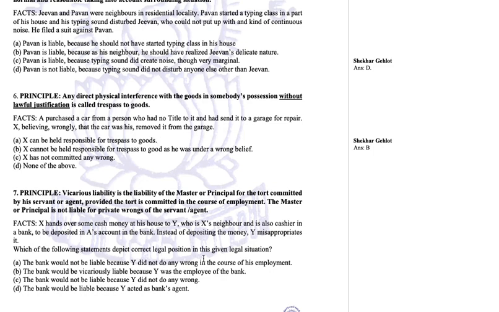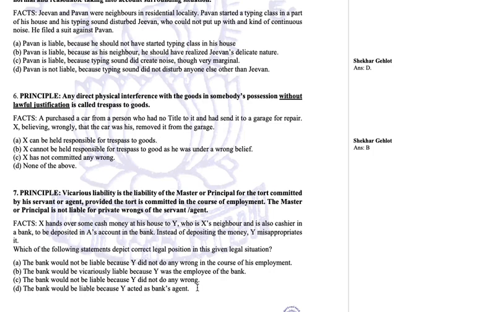Now choose the following legal positions. A. The bank would not be liable because Y did not do any wrong in the course of employment. Now Y is the servant of the bank and the bank is the master. B. The bank would be vicariously liable because Y was the employee of the bank. C. The bank would not be liable because Y did not do any wrong. D. The bank would be liable because Y acted as the bank's agent.